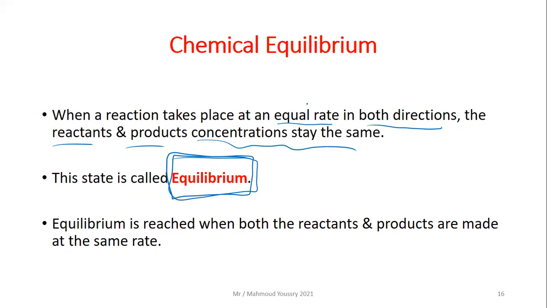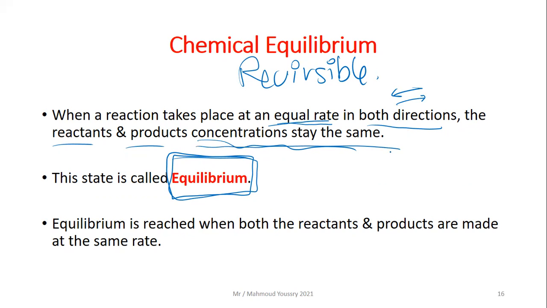We are talking about a reversible reaction that takes place at an equal rate in both directions. Equilibrium is reached when both the reactants and the products are made at the same rate, so they have the same concentrations.